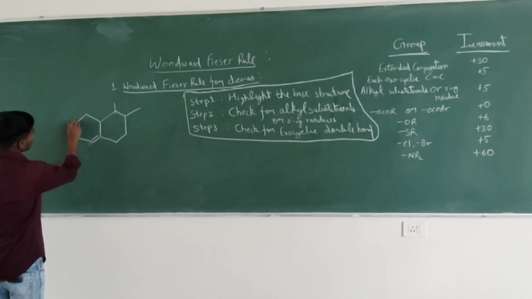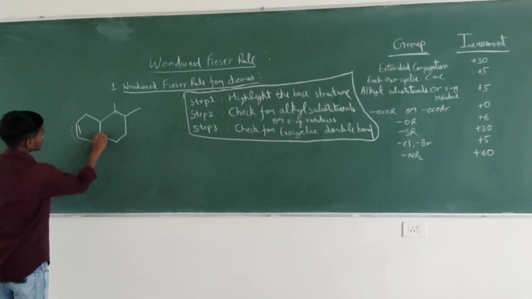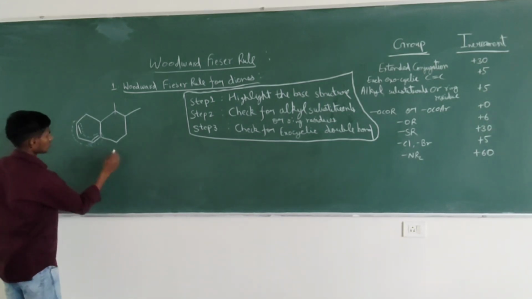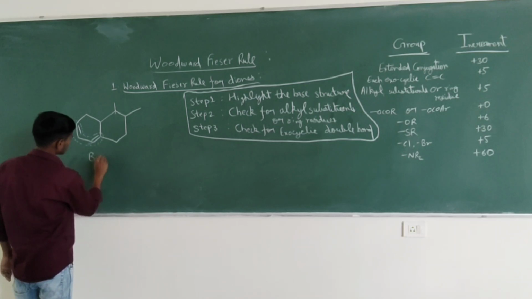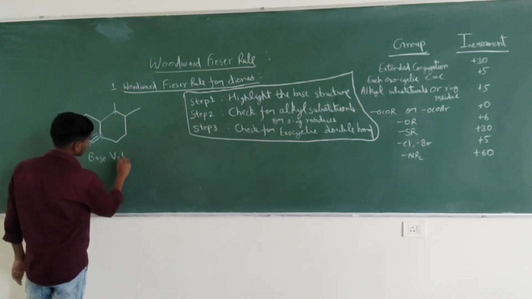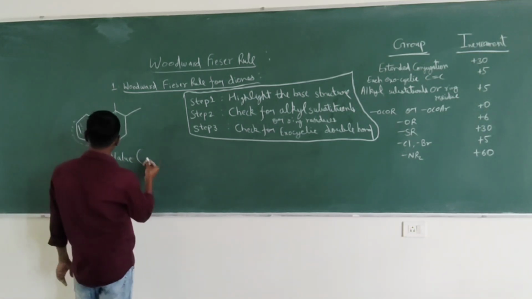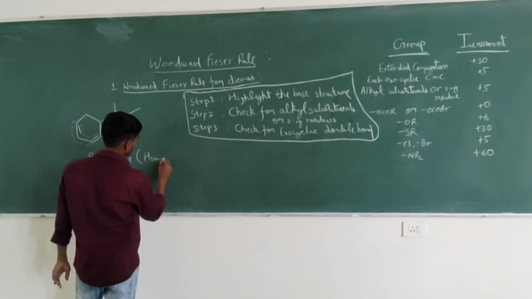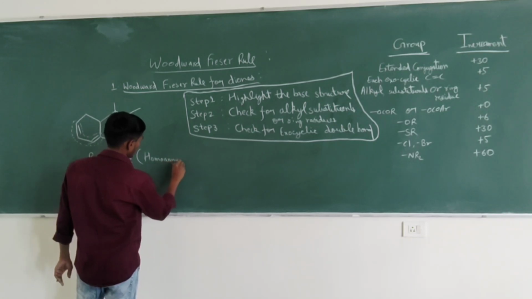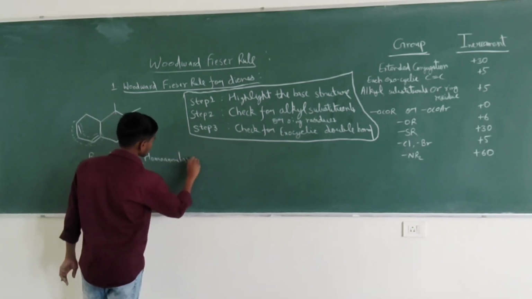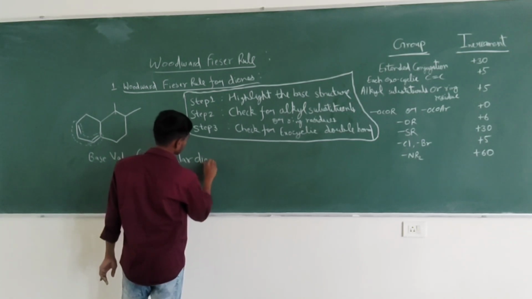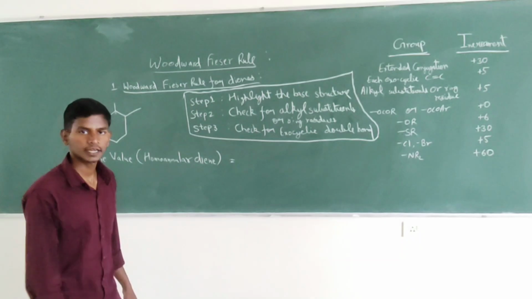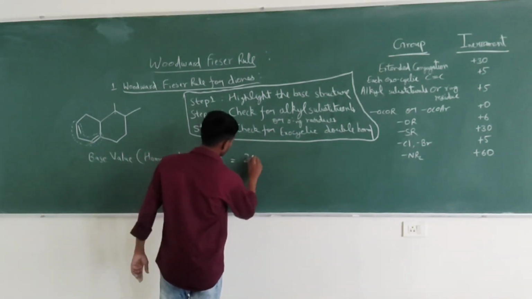So the base value will be for homoannular diene. What is the base value for homoannular diene? It is 253 nanometer.